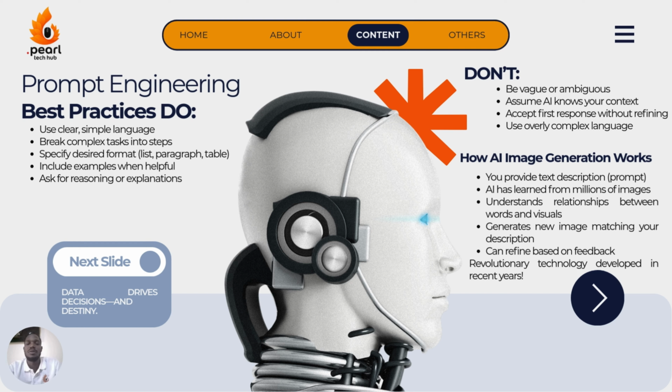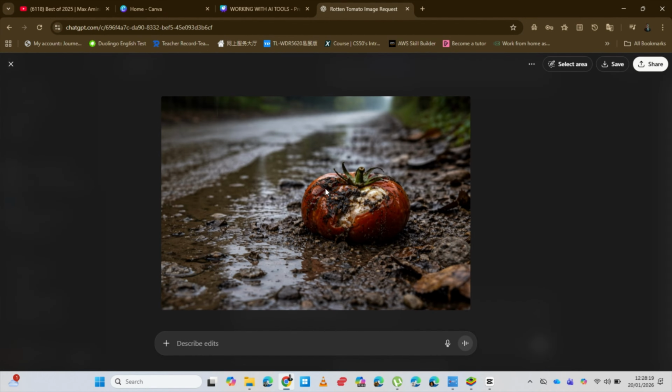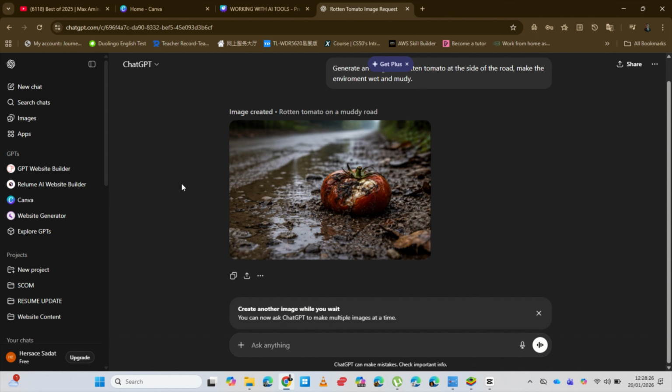As it generates, going back to our slide. AI has already learned from millions and millions of images. That means it understands the relationship between the words I'm writing and the visuals. When I say something like tomato, it understands this is a tomato, and since I'm asking for an image to be generated, it looks through the images and information it has, then generates a tomato.